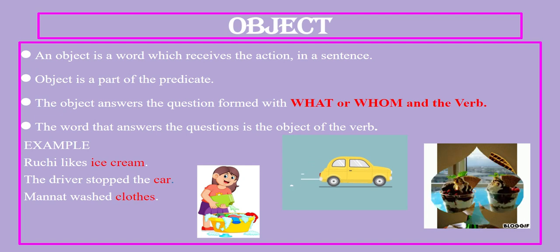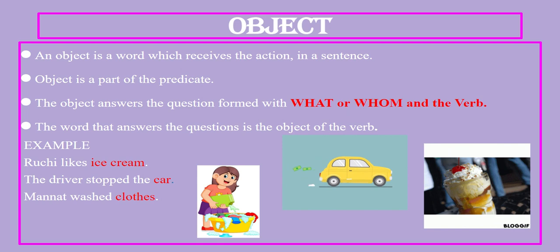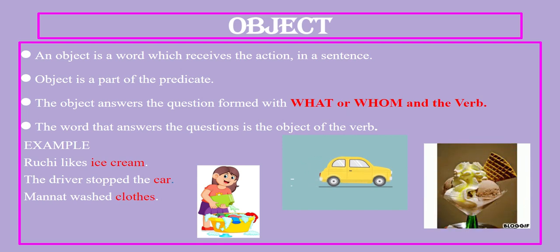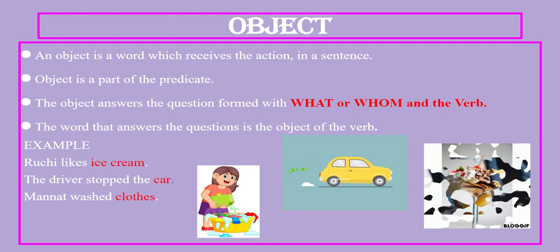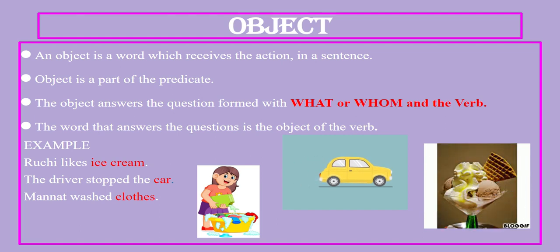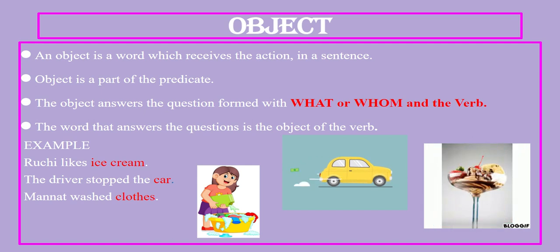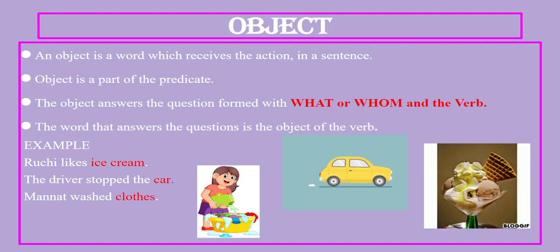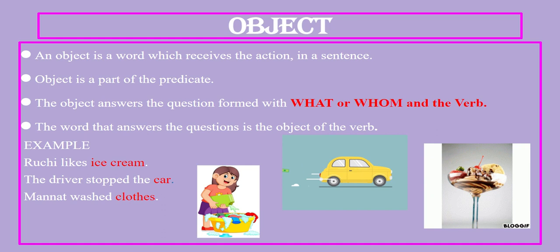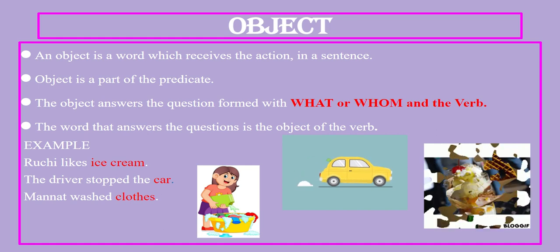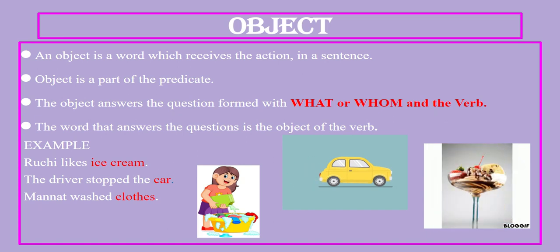It is part of the predicate, and the object answers the question formed with what or whom and the verb. So if you need to pick out the object in a sentence, you need to ask the question what or whom with the verb, and the answer you get is the object.